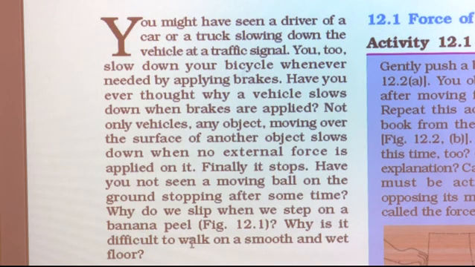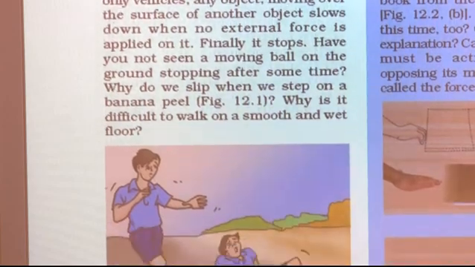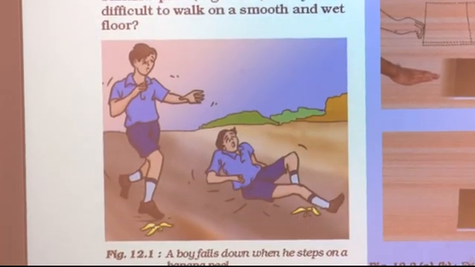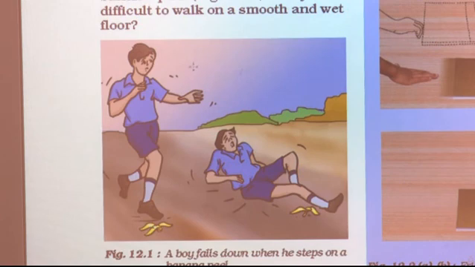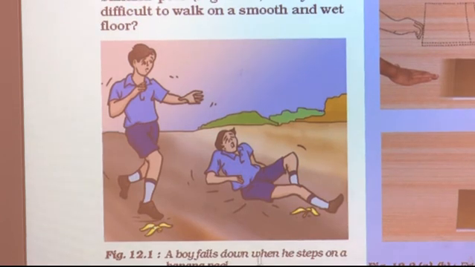Now, why do we slip when we step on a banana peel? Okay, what do you think? If by mistake you step on a banana peel, then why do you slip down? You can see in this picture, a boy falls down when he steps on a banana peel. Why? Because the banana peel has a very smooth surface, there is very little friction, and that is why you cannot step on the banana peel and walk comfortably. Because of very little friction, you slip down.